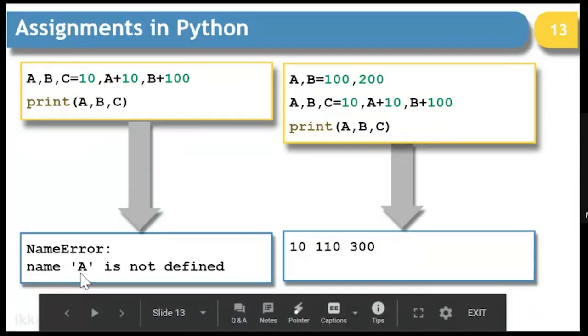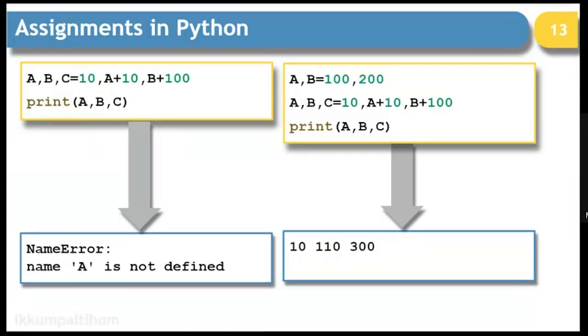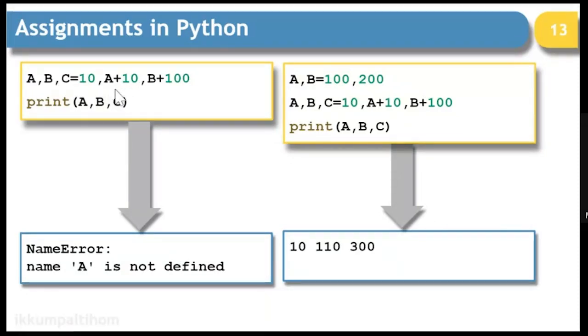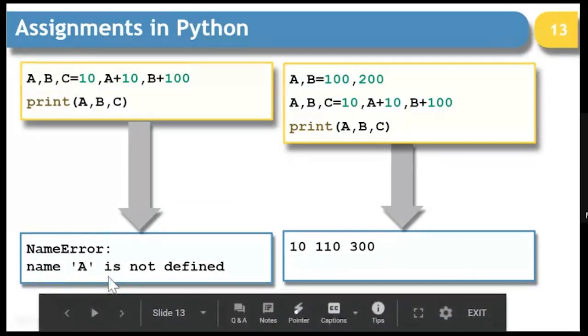It will say A is not defined. It is raising this error over here, because it is not finding the value of A, because it is happening at the same time when A is getting the value 10, B is also getting its own value, and that is why it is going to show name error, A is not defined.